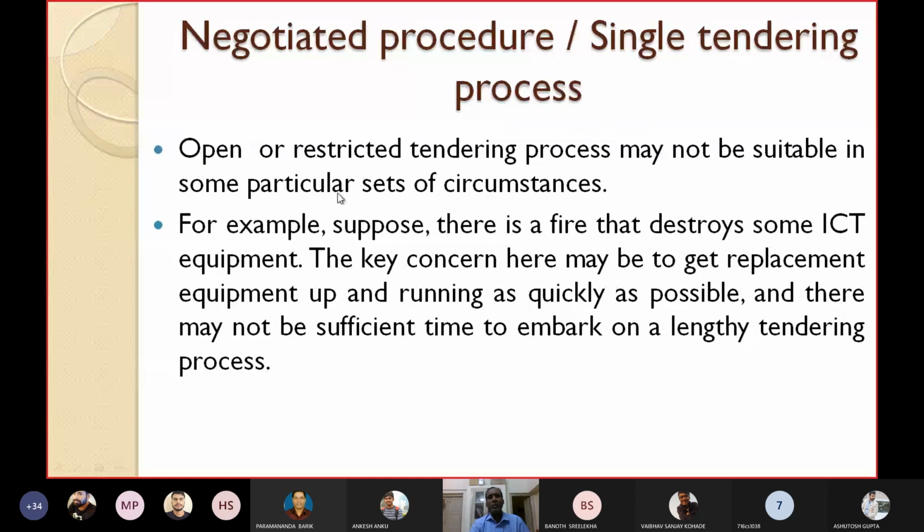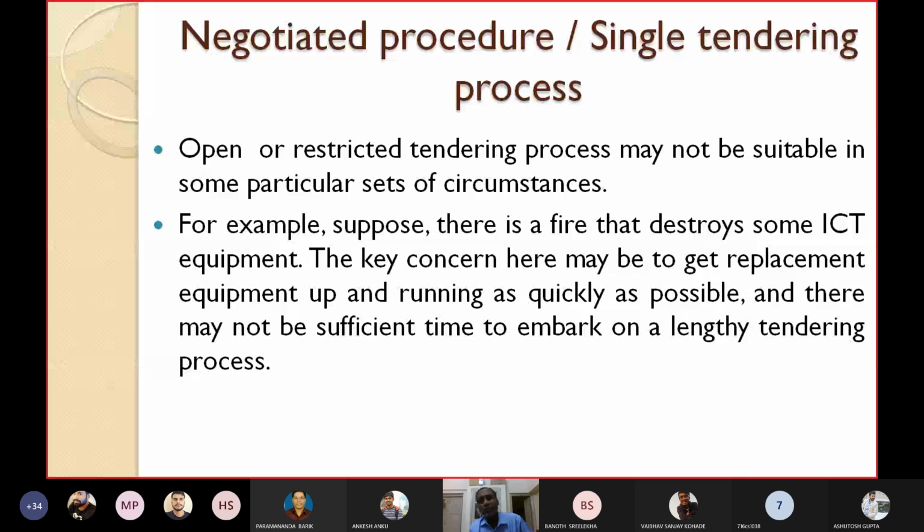Instead of going for open tendering or the limited tendering process, we should go for the negotiated procedure or the single tendering process.